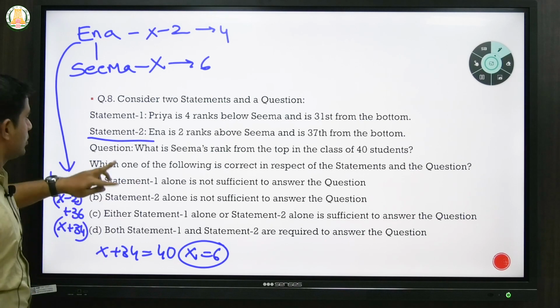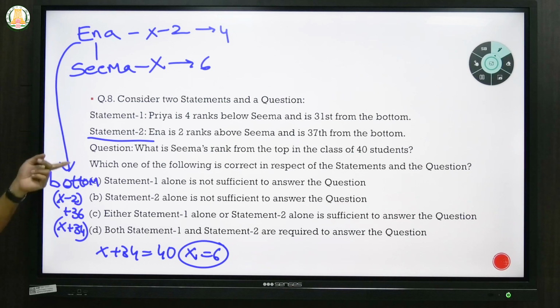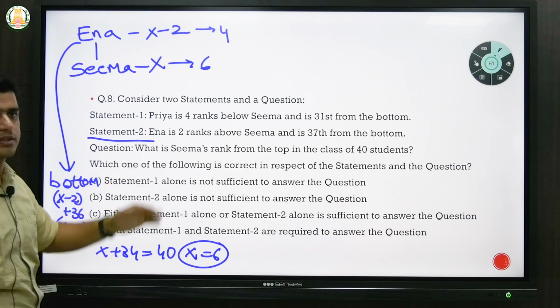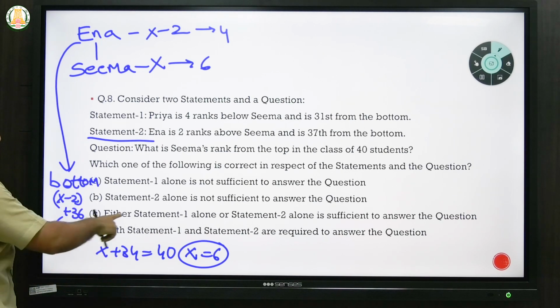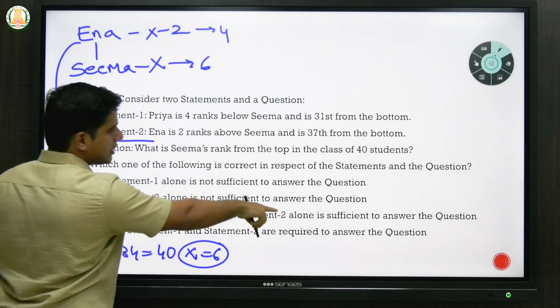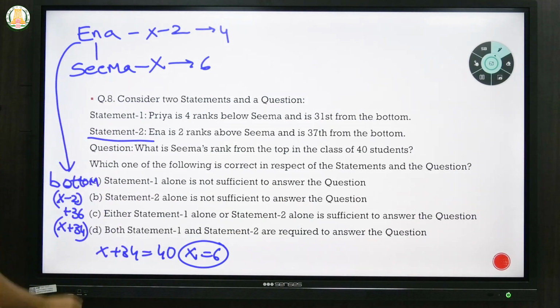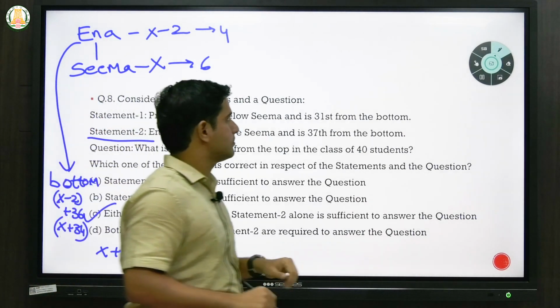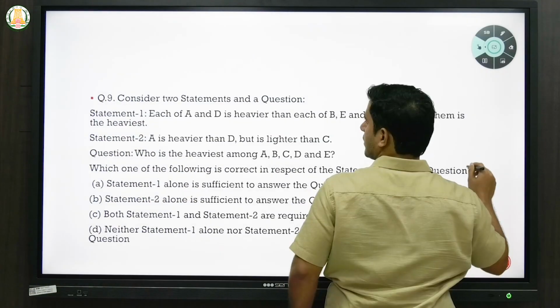That means with either statement 1 or statement 2, you can find out Seema's rank and you can answer this question. So either statement 1 alone or statement 2 alone is sufficient to answer this question. So the answer will be C, because any one of them is enough to answer this question. Any doubts? Okay, so we'll end today's lecture. We'll go to the next question.